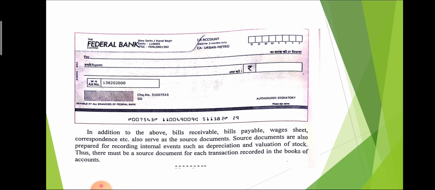After that, the date, month, year column is mentioned, and in the pay column we have to mention the money, which is also mentioned in words in front of the rupees column. Then the total is mentioned in front of the rupees column. After that, the authorized signature. The person who issues the check signs on that check. So that is the specimen of a check described here.